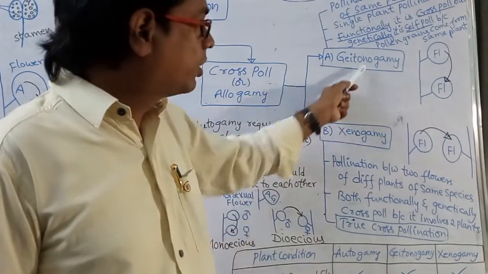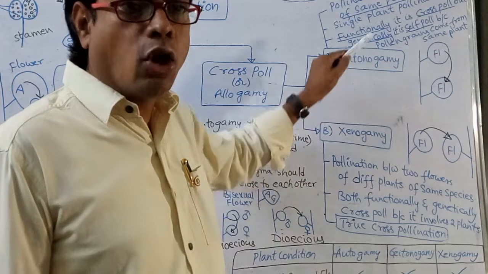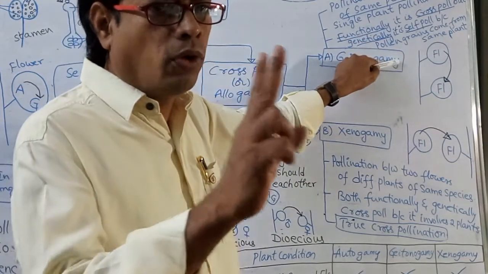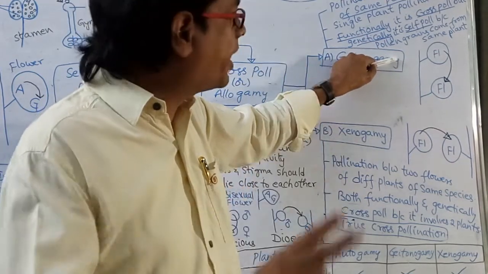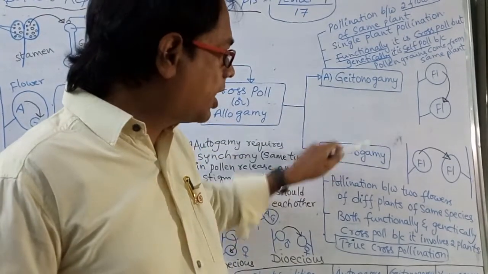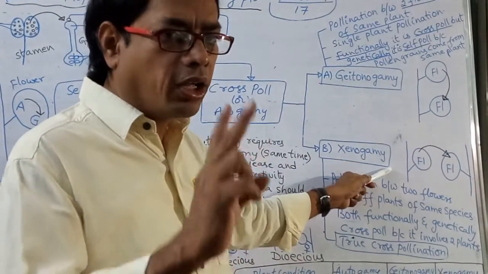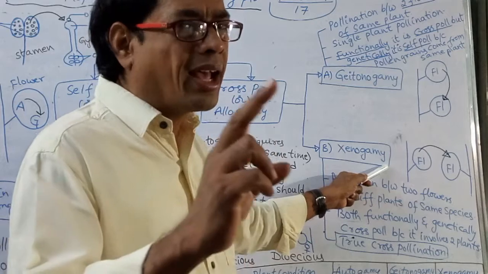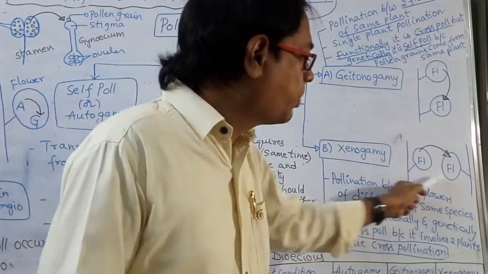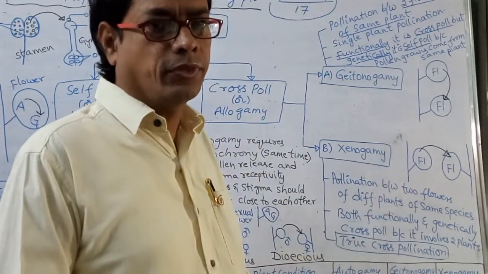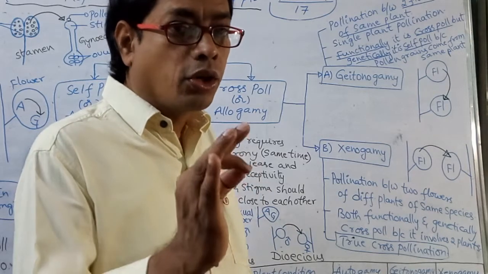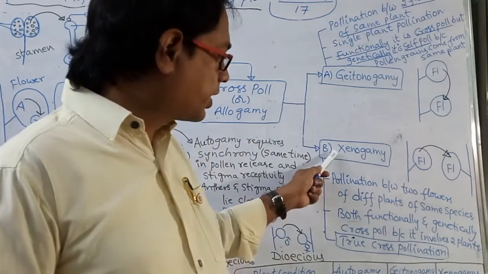So which one is considered as true cross pollination? Xenogamy. See once again, here how many flowers are required? 2 flowers. How many plants required? 1. Here how many flowers required? 2 flowers. How many plants required? 2 plants. Which one is considered as true cross pollination? Xenogamy.